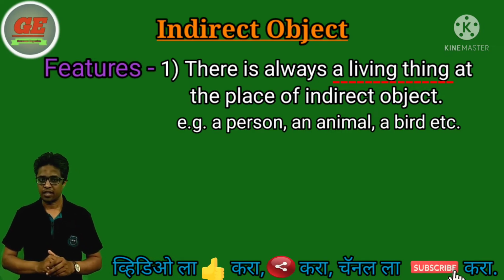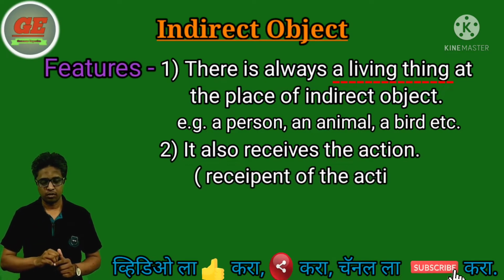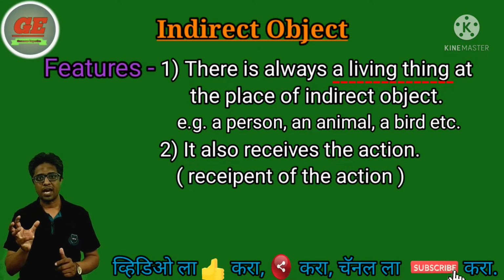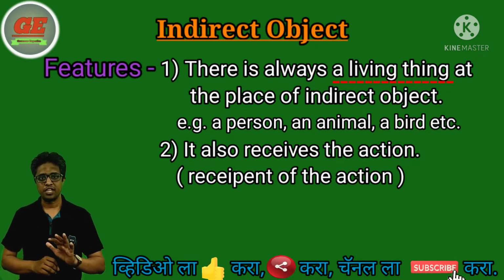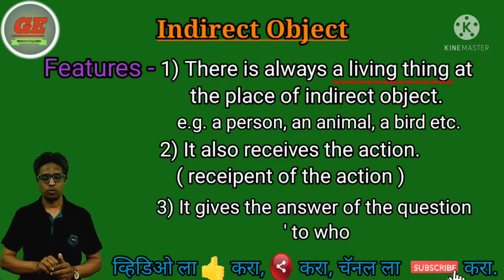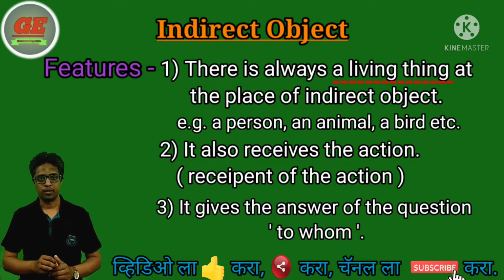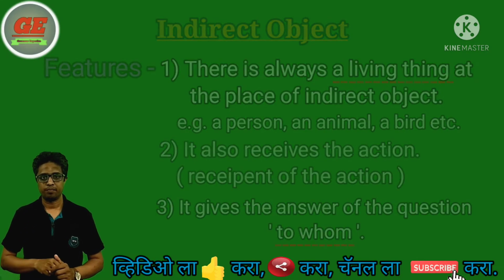Second feature, that is it also receives the action of the verb. म्हणजे हे सुद्धा ऑब्जेक्ट काय करतं, वर्ब मधील ऍक्शन रिसिव्ह करण्याचं काम करतं. And number 3, and the most important feature of indirect object is that it gives the answer of the question to whom. म्हणजे to whom या क्वेश्चनचं आन्सर देण्याचं काम indirect object करतं.